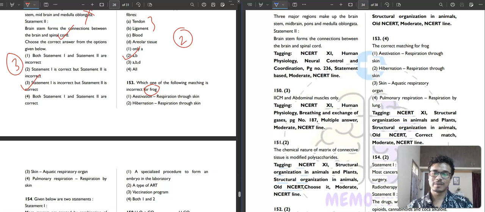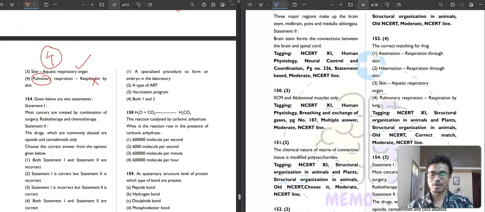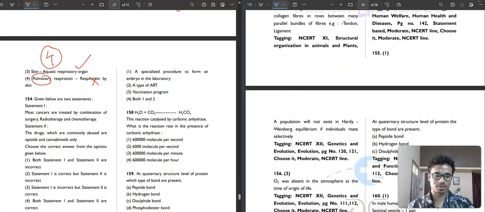Then which one of the following matching is incorrect for frog? Aspiration, respiration through skin: correct. Hibernation, respiration through skin: correct. Skin, aquatic respiratory organ: correct. Then pulmonary respiration, respiration by skin. Pulmonary respiration is respiration by lung, and as the name suggests, pulmonary means lung. So not correct, so the fourth option is your correct answer. Easiest question. Even if you haven't studied the frog chapter, you can still do the question. There is nothing rocket science behind this question. You don't need to